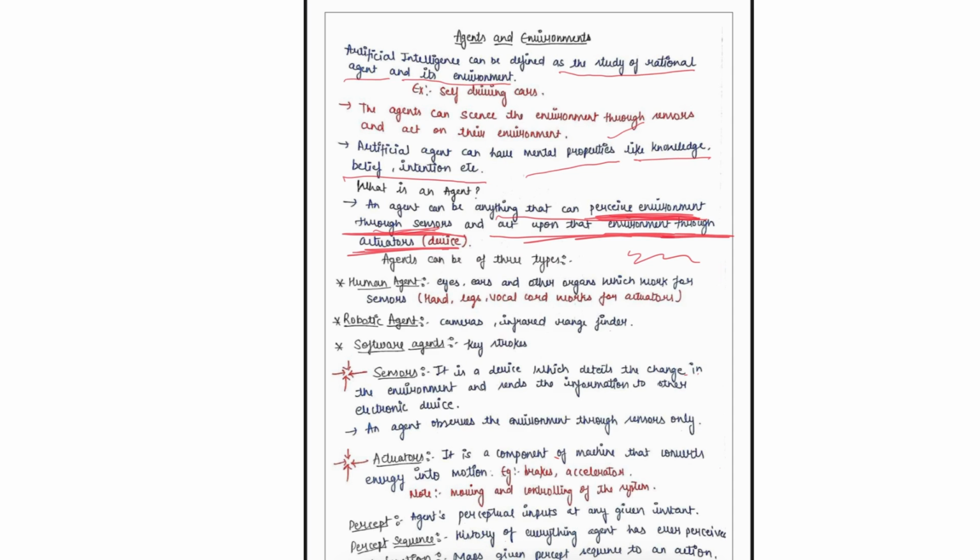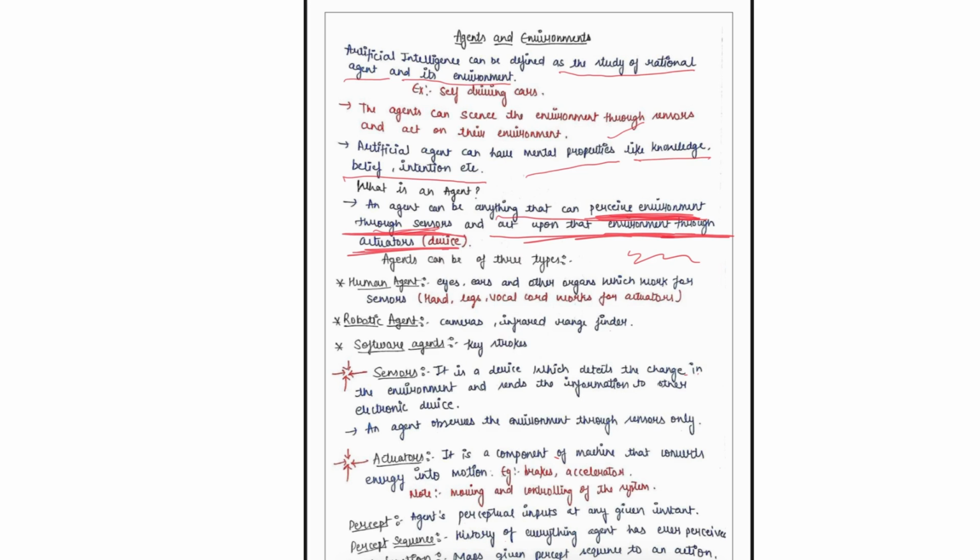Suddenly an object came near the car. The agent has to take action, and the sensors have already perceived that object. So it will send that information to the agent function, and then according to that, the actuators will behave. Actuators will either turn left or right, or apply brakes. Simple. So that is the working of actuators. I think with this example it's clear to you.